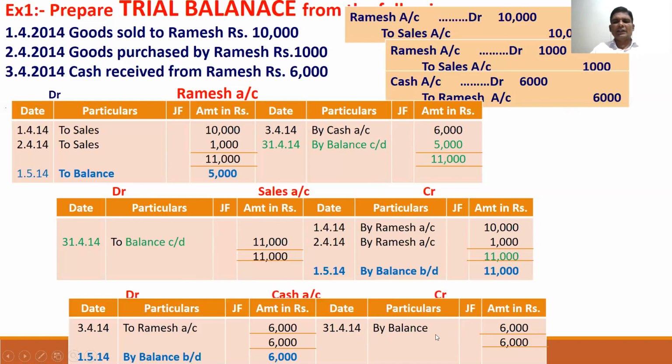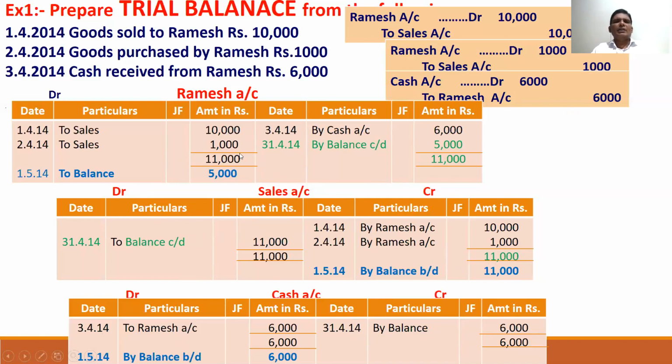The balance carried down will be taken to the other side, this 6,000. Whatever balance we get is the balance we come across. So the cash account always shows a debit balance, 6,000. The sales account always shows a credit balance, 11,000. Usually the sales account has a credit balance, the cash account has a debit balance, and a personal account may be debit or credit.